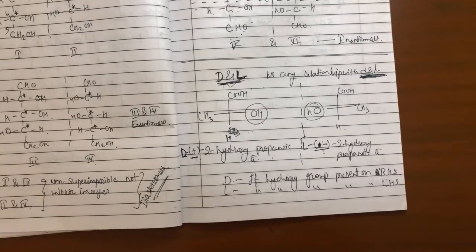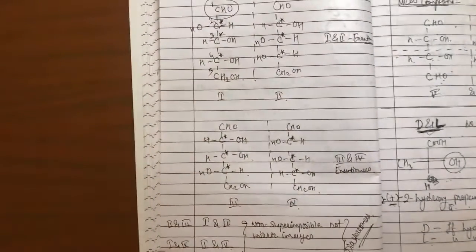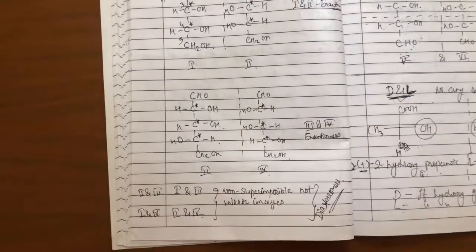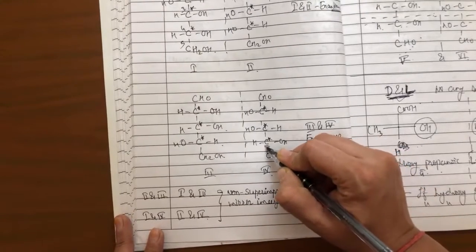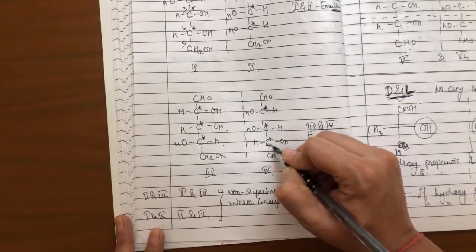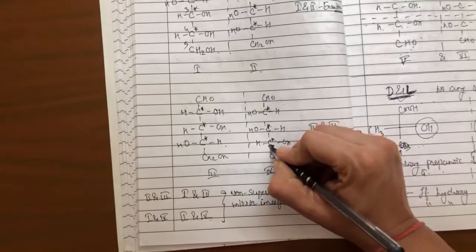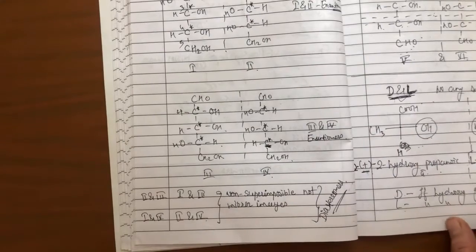If we have a compound with more than one carbon atom, like in this case, and chiral compounds too, then how to decide whether this is capital D or capital L? In that case we decide by the position of the hydroxyl group on the last chiral carbon. Here if this is on the left side, this is capital L, and if this is on the right side, that is capital D.